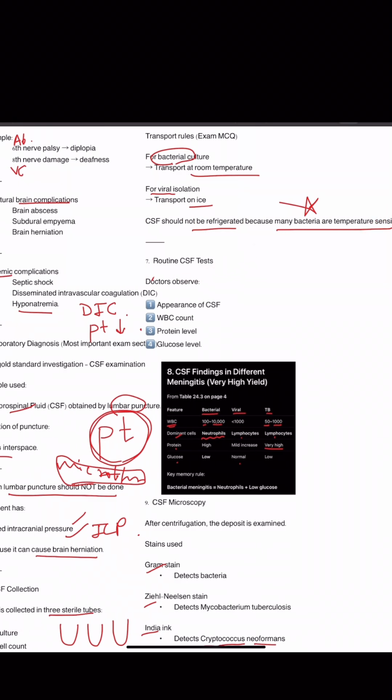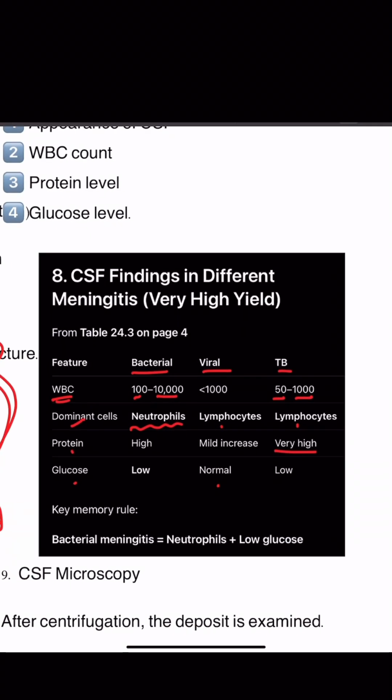In routine CSF tests, the doctor observes the appearance of CSF, WBC, protein level, and glucose, and let's see CSF findings in different meningitis: bacterial, viral, and TB. First of all, the normal count. What is the normal count that we have to understand? Here, the normal count is not shown. That is a very nonsense thing that we have done, but still let us understand this.